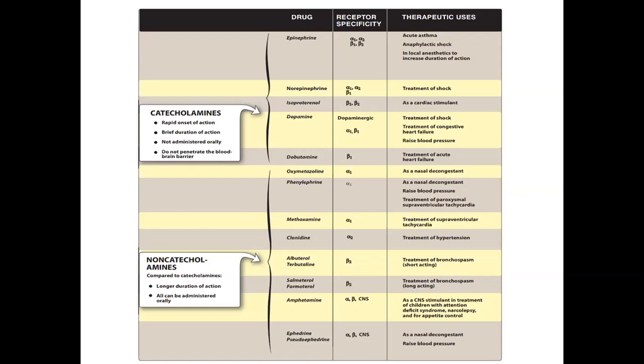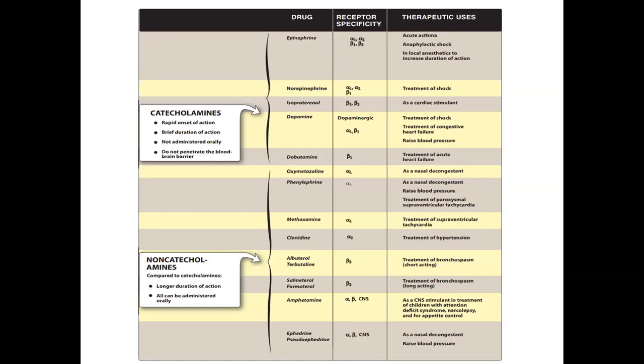Amphetamine acts on alpha and beta receptors in the CNS and is used as a CNS stimulant in the treatment of children with attention deficit syndrome. It is used in narcolepsy and for appetite control.